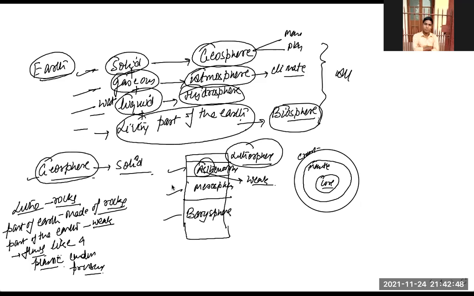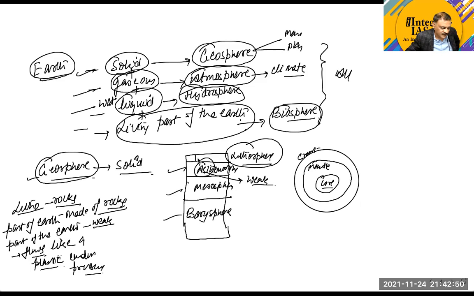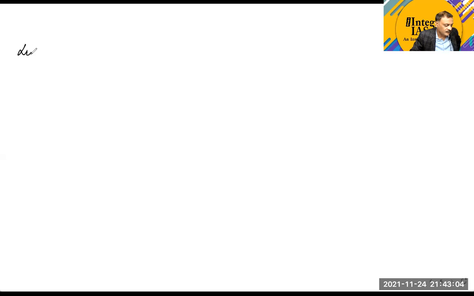And as far as our lithosphere is concerned, the lithosphere is broken into various parts. And what do we name these parts? The lithosphere is broken into parts, and these parts are called plates.